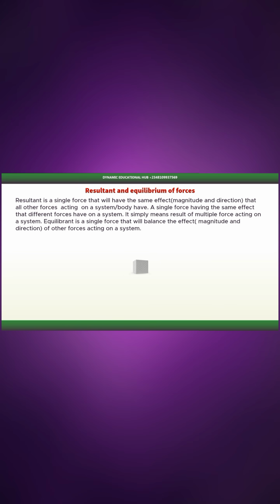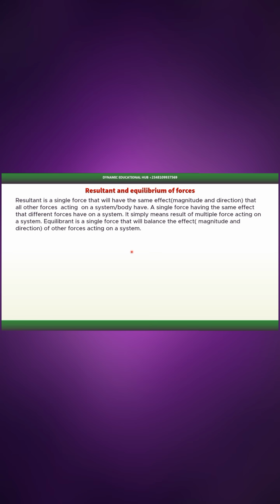So for us to have resultant force, it means that we have multiple forces acting on a system. So resultant simply means the result, the sum of all these multiple forces acting on a system. So instead of having multiple forces acting on a system, can't we just have a single force that will have the same effects that all these multiple forces are having? So it simply means result of multiple force acting on a system.